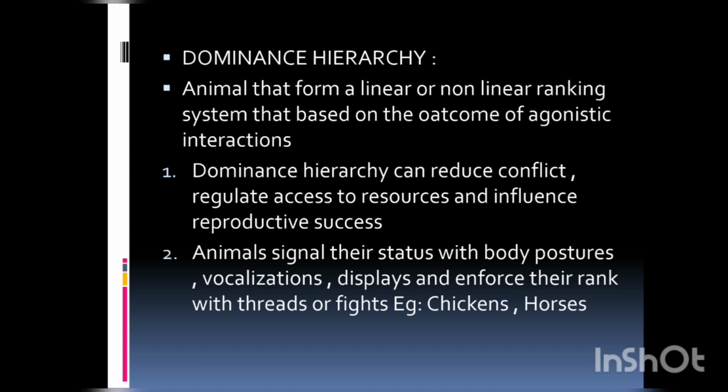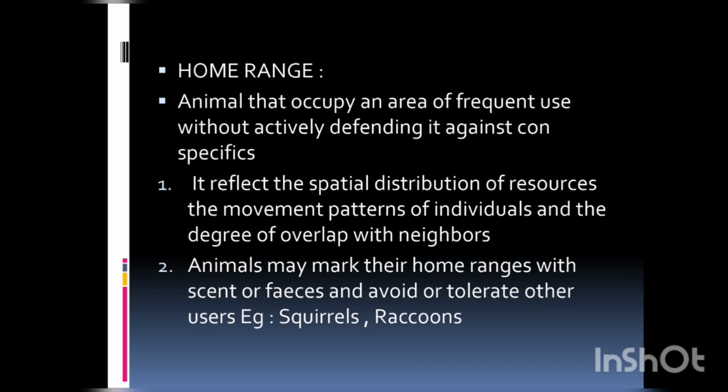Dominance hierarchy. Animals form a linear or non-linear ranking system based on the outcome of agonistic interactions. Dominance hierarchy can reduce conflict, regulate access to resources, and influence reproductive success. Animals signal their status with body postures, vocalizations, and displays, and enforce their rank with threats or fights. Example: chickens, horses.